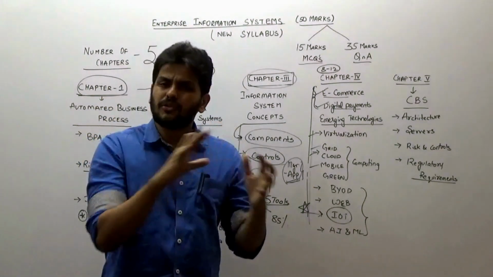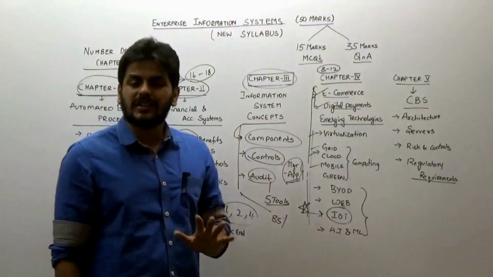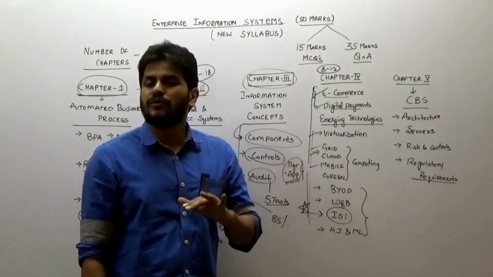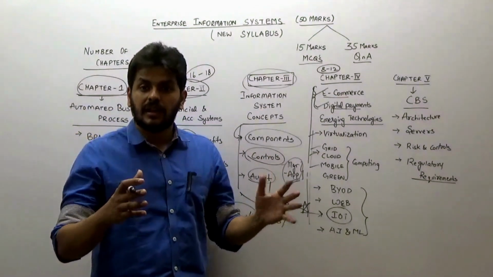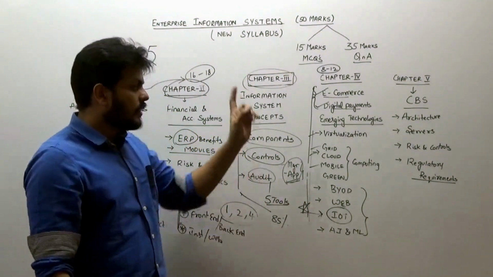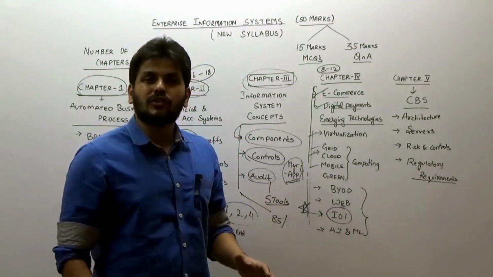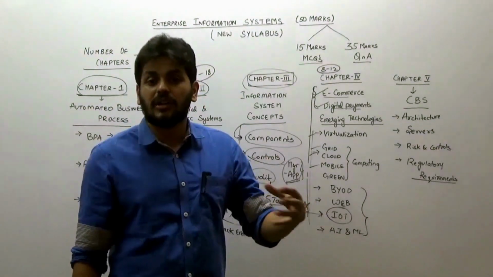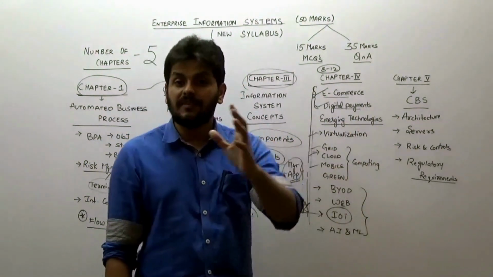Those roles and responsibilities topics you can ignore, I believe, because even if a question comes, the maximum leverage is 2 to 4 marks, which I think you can take easy, because reading so much content which is not very important doesn't really help you. Then come down to the last chapter, chapter 5, where also a lot of content is there which is not very student friendly. So let me tell you some select topics that you have to be very strong in.